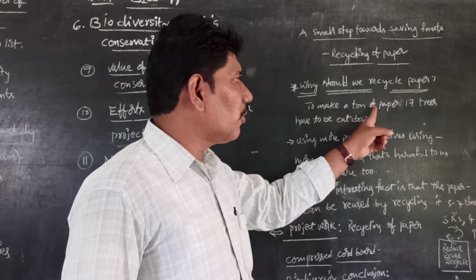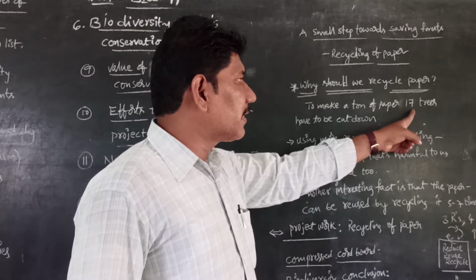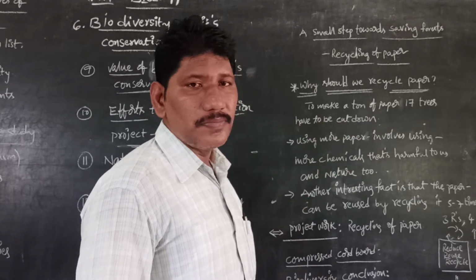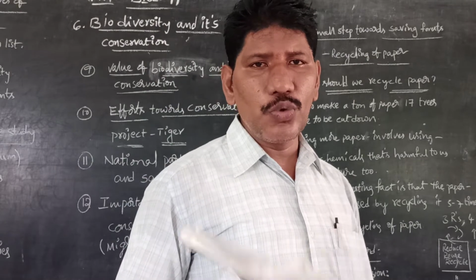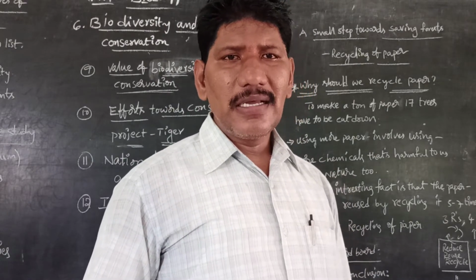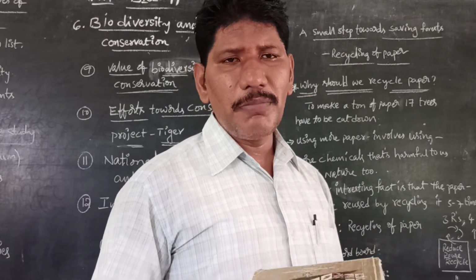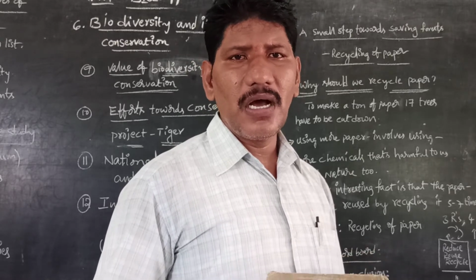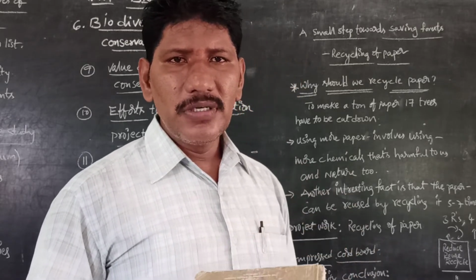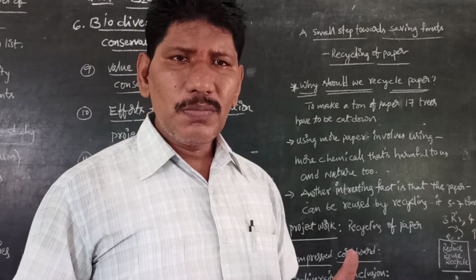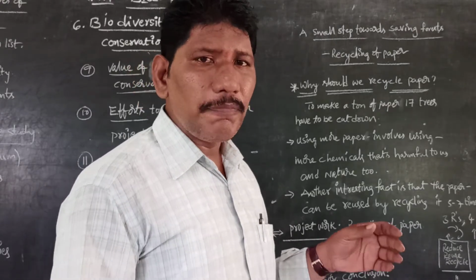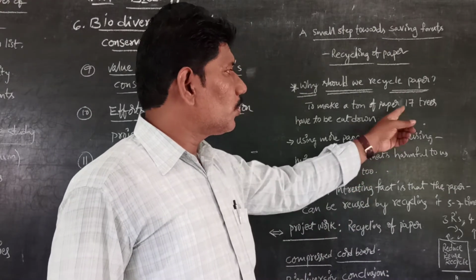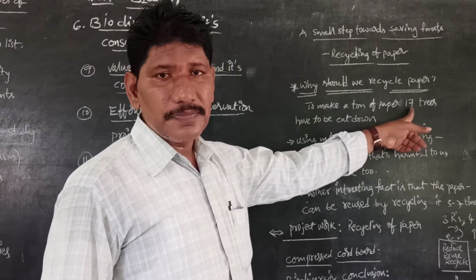So to make a ton of paper, 17 big trees have to be cut down. Is that clear, children? For example, in our school, we need papers for FAs, formative tests, summative tests, slip tests, notebooks or textbooks. So most probably we are using tons of paper, and a ton of paper requires 17 trees to be cut down.